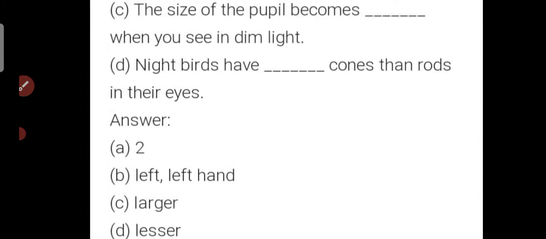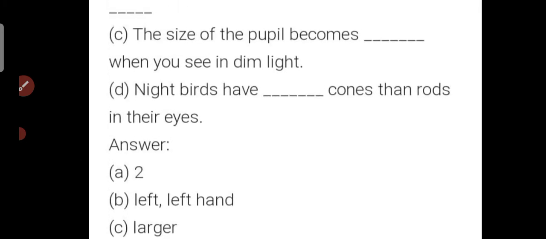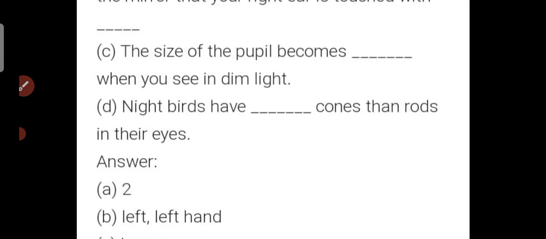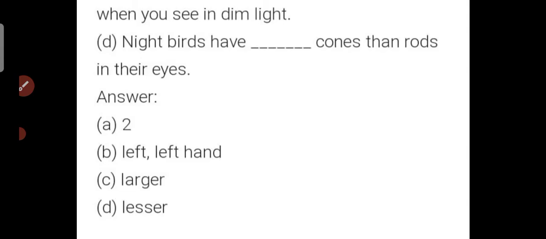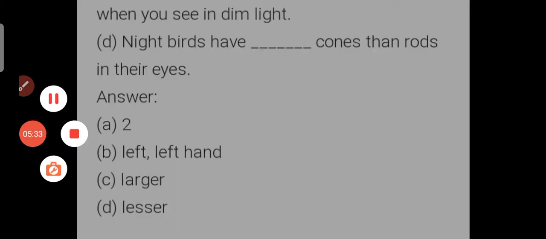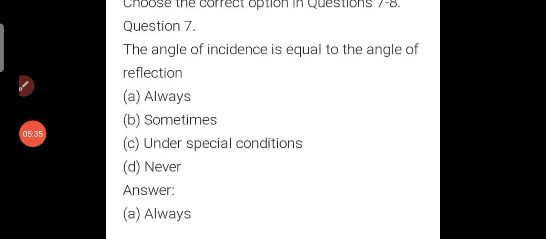The size of the pupil becomes larger. Night birds have dash cones than rods in their eyes. Night birds have fewer cones than rods in their eyes. So it means we, like human beings, have more cones than rods in our eyes. Okay? So remember.